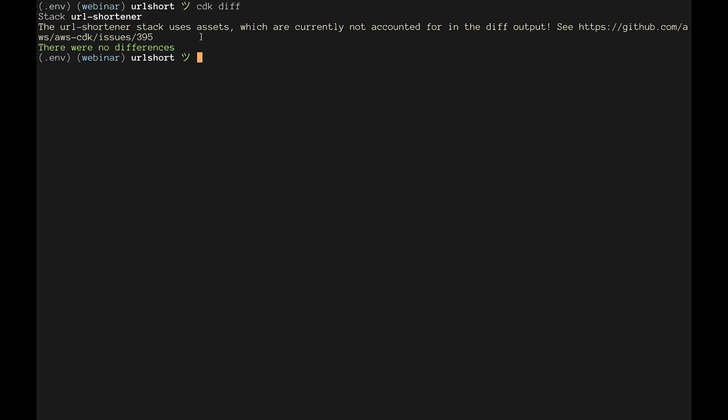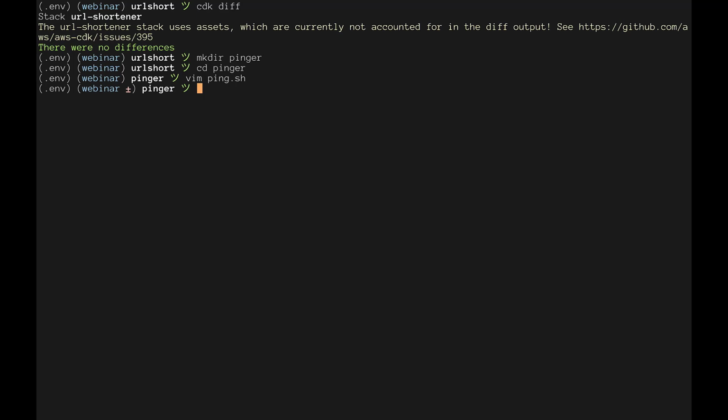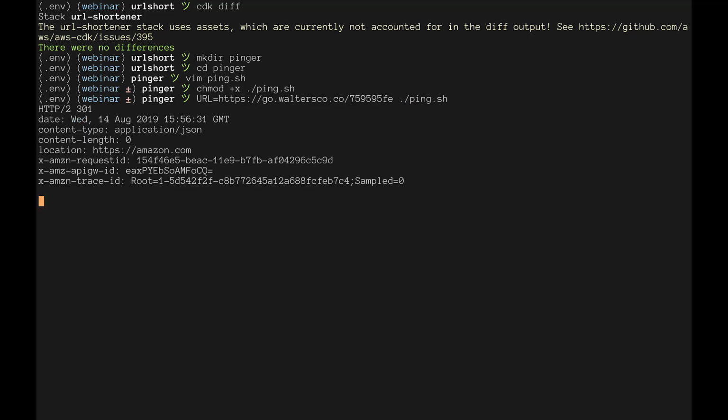So let's create a little script. I'll create a directory called pinger, and let's just start by doing it with bash, right? While true, do, just hit this URL every second. That's a really simple script. It basically sends an HTTP GET request into a single URL. I can run this and make sure that it works. Let's see. Yep, looks good.